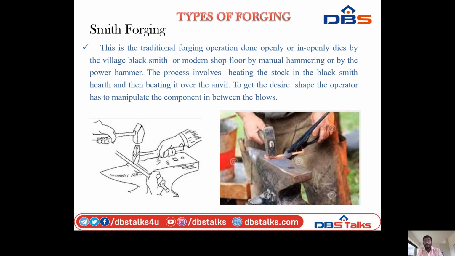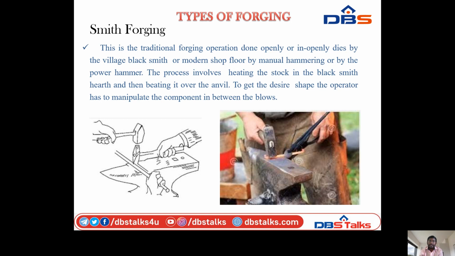Next, types of forging. So what are the types of forging process? The first one is smith forging. This is the traditional forging operation done in open or closed dies by the village blacksmith or on a modern shop floor, by manual hammering or by the power hammer.